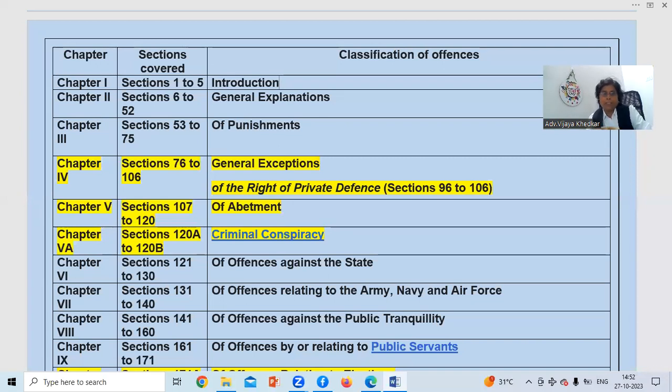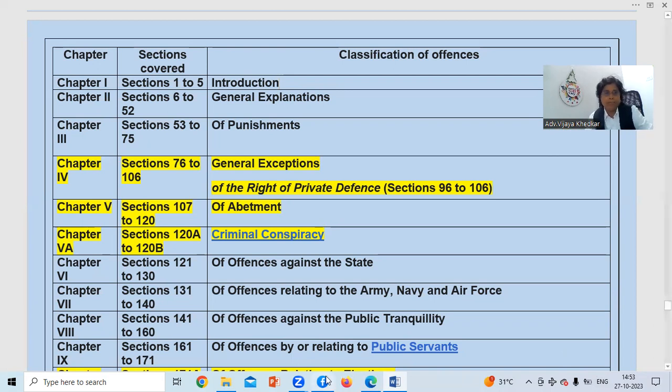We'll finish all these chapters and then go to the sections, and you will find out how many kinds of punishments are described in section 53. We should not lose marks on this index question. So make a chart of it and hang it wherever you can see it every day. Once you learn it each day, or twice a day, you can remember it nicely.